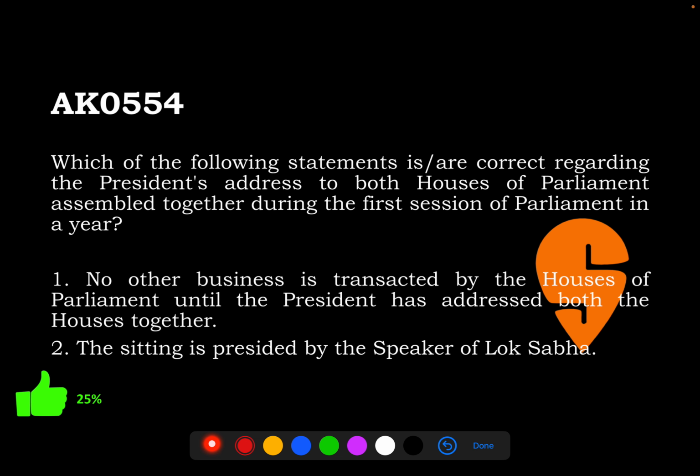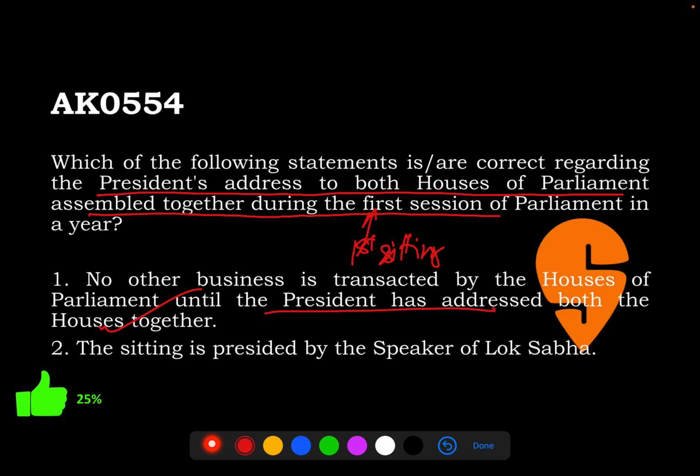Then the next question is which of the following statements are correct regarding the president's address to both houses of parliament assembled together during the first session of the parliament every year? So it says no other business is transacted by the houses of the parliament until the president has addressed both the houses. That is correct. And we all know that the first session every year, the first sitting itself is the president's address. So, as part of the procedures, there is no other work undertaken by the House unless the president has actually addressed. So, that happens on the first day.